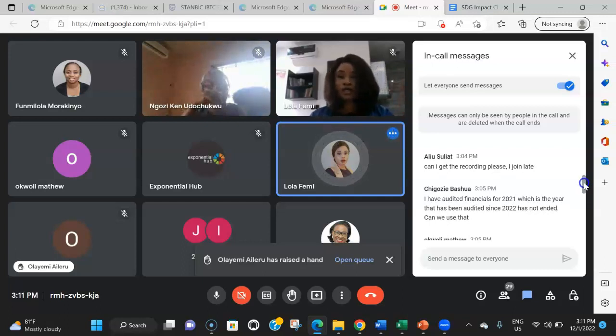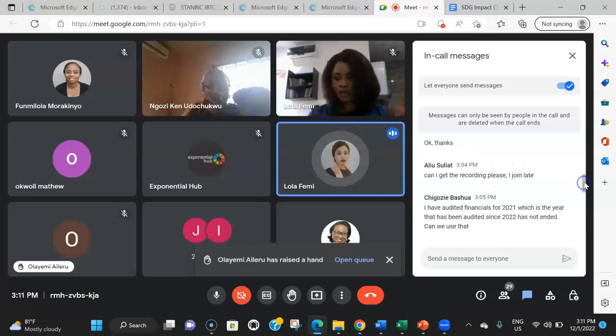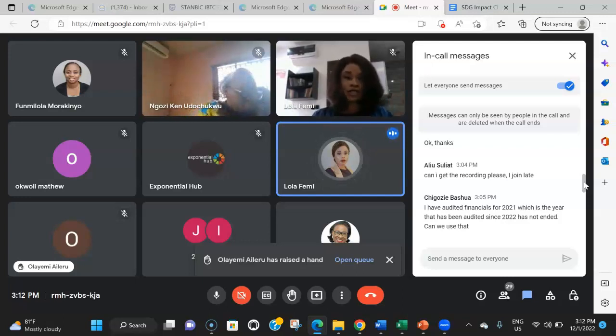I would just like to quickly mention something here that I wanted to before we started. I don't know how many of us here are familiar with the SDGs, but pick a primary goal. There are 17 goals in the SDGs. So you want to pick a primary goal and ensure that your project is supporting one goal.